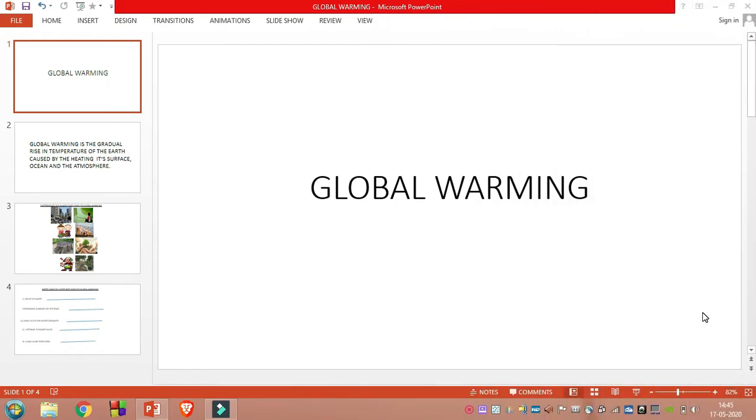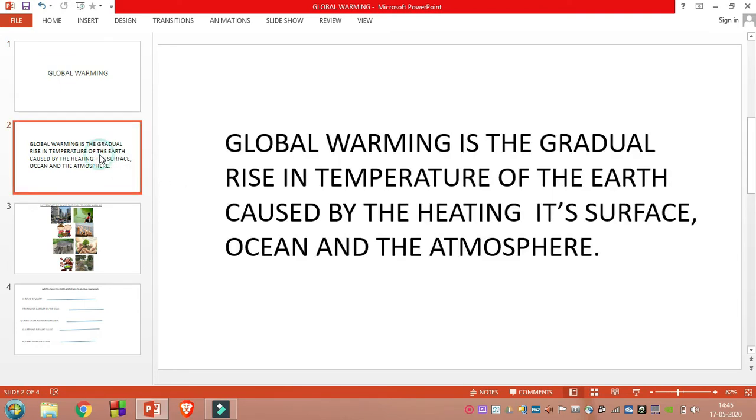This worksheet is about global warming. First of all, we have to know what we mean by global warming. Global warming is the gradual rise in the temperature of the earth caused by heating its surface, ocean, and the atmosphere. So pollution leads to global warming.